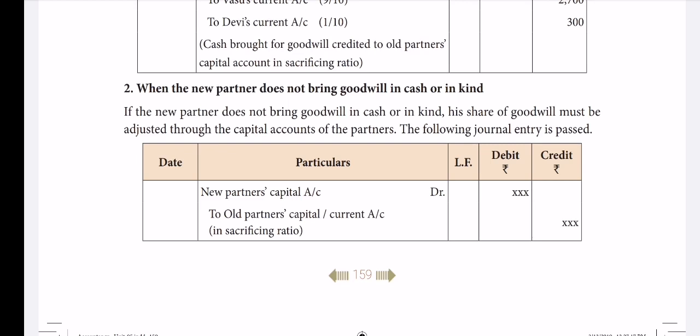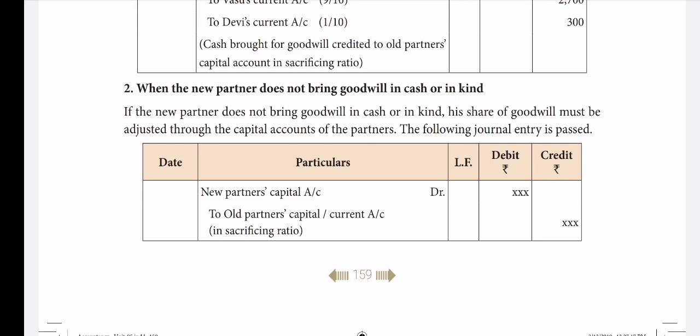But exactly at the time of admitting him, he is not in a position to bring any cash for his share of goodwill. So what to do? How to deal with it? His share of goodwill, what he promised, is to be adjusted through the capital accounts of the partners. For that purpose, the following entry is to be passed.